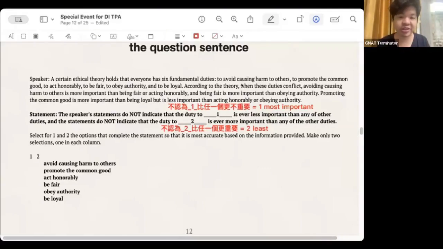Then the second sentence says that fairness is more important than obeying authority. So this place confirms that obeying authority must not be the first. Promoting the common good is more important than being loyal. So being loyal is not the first. Then it says that promoting the common good is less important than acting honorably or obeying authority. So it is confirmed. Promoting the common good itself has lost to others. So at this time, we can delete it because it is less important than others. So in the end, we will choose the first option in the first box.